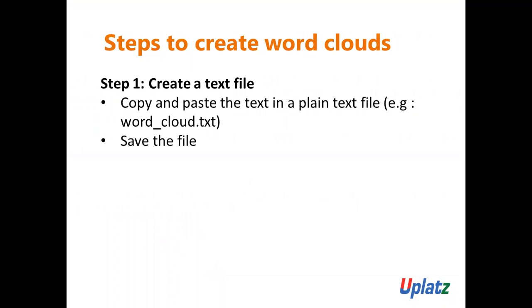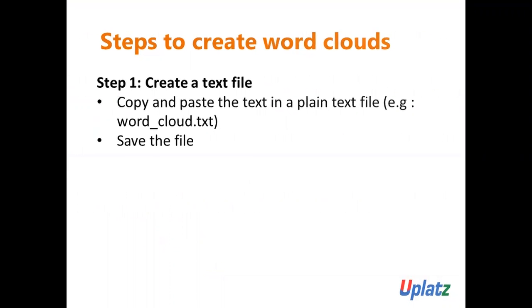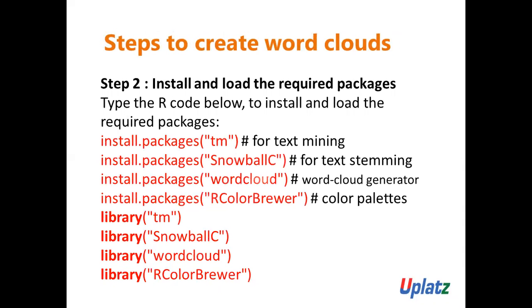Let's suppose you have the text file. What is the second step? Install and load the required package. That is the most important thing. Type the R code below to install and load the required package. Some important packages that we require for creating a word cloud successfully: the first one is install.packages("tm"), which means we are installing the tm package. tm is for text mining. Then install.packages("SnowballC"), which is for text stemming.